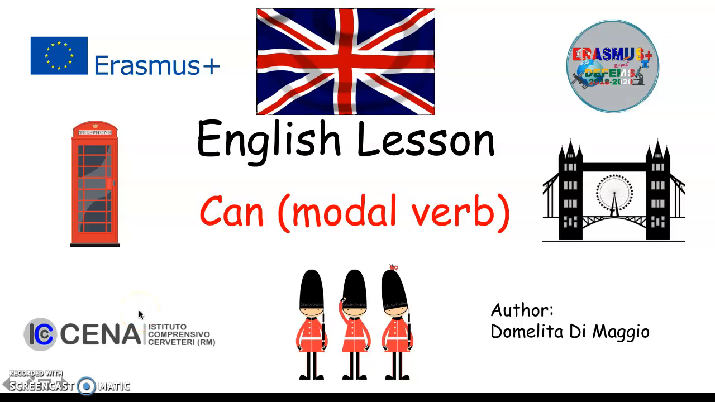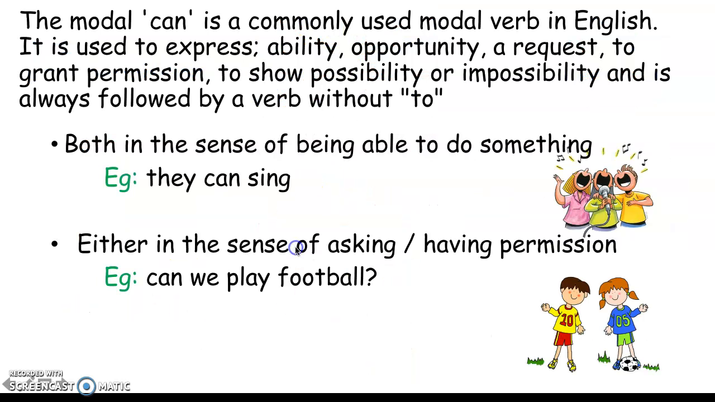Hello, in this lesson we are talking about the verb can, that is a modal verb. The modal can is commonly used as a modal verb in English. It is used to express ability, opportunity, for example, a request or to grant permission, or to show possibility or impossibility, and it is always followed by the verb without to.